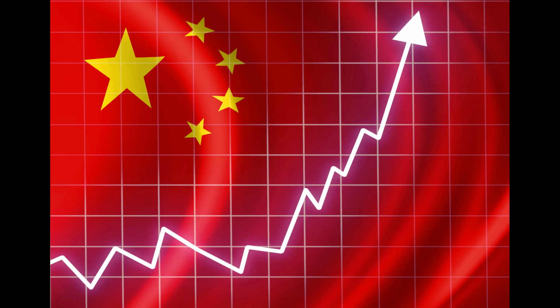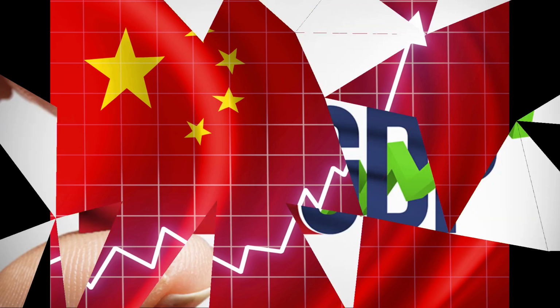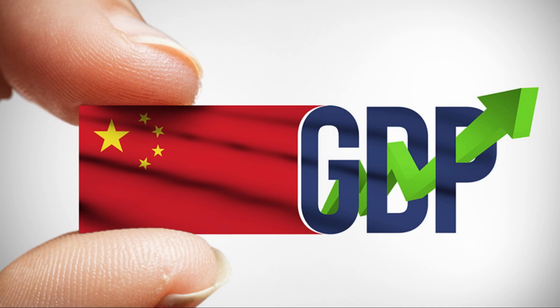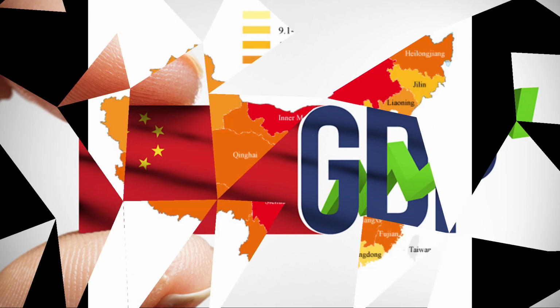See, in the US, there is a separate organization, not controlled by the government, to calculate the GDP. They simply keep on calculating the GDP of the nation. But when it comes to China, there is nothing like that. It is the government which calculates the GDP.